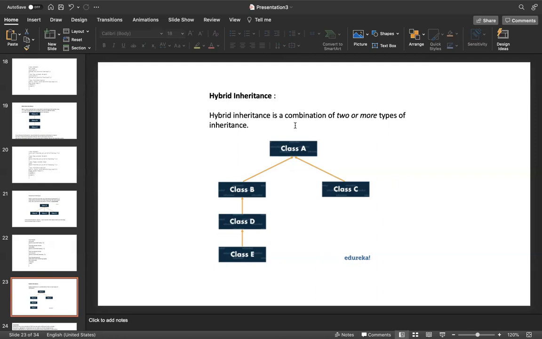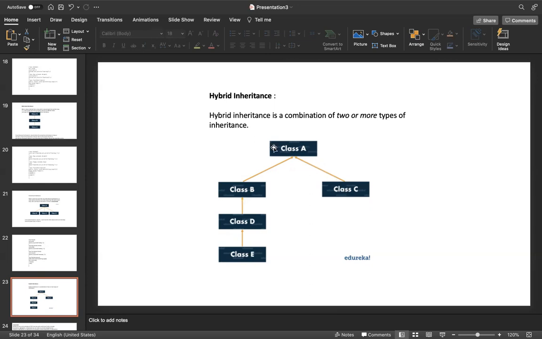On the left side, class A is a parent class, then class B, class C. This combination on the left side we call multi-level inheritance. Like that, on the right side, class A and class C, we call this single inheritance.